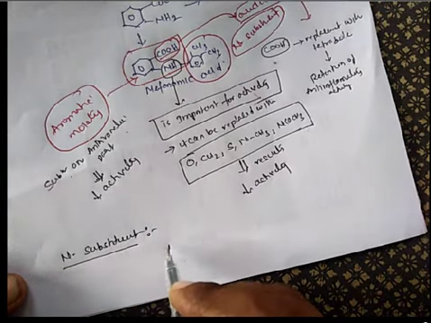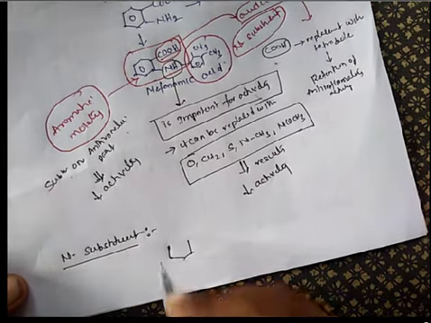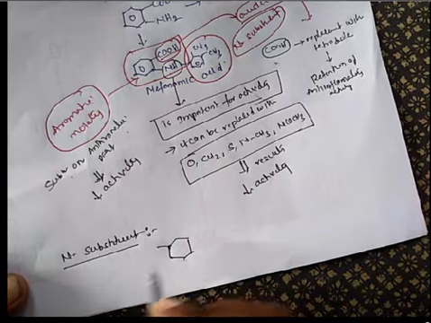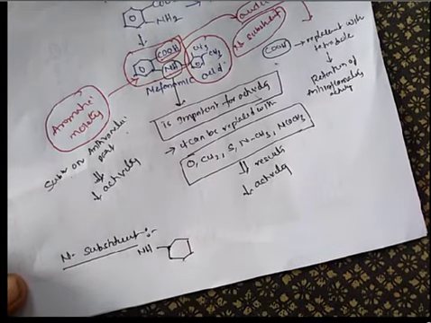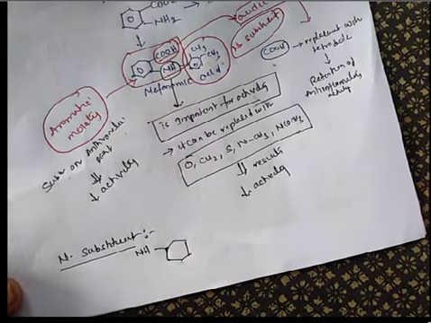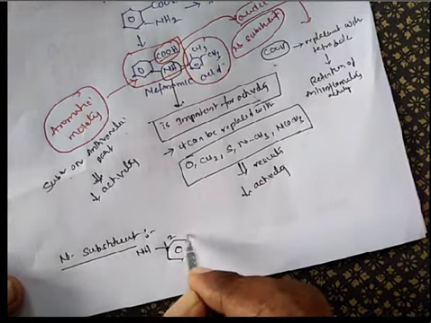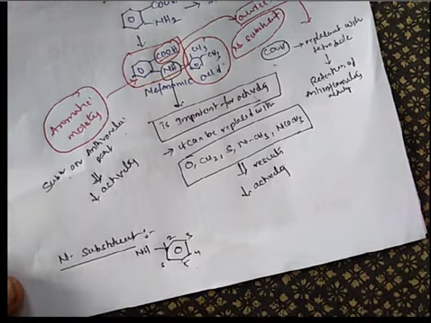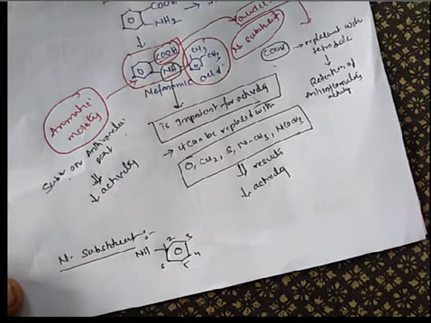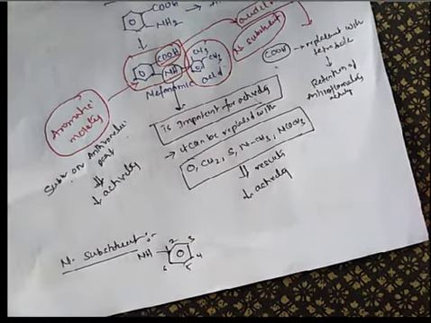We can write it like this. I am only writing the N substituent, NH, and the positions are numbered 1, 2, 3, 4, 5, 6. This is the numbering on this N substituent.